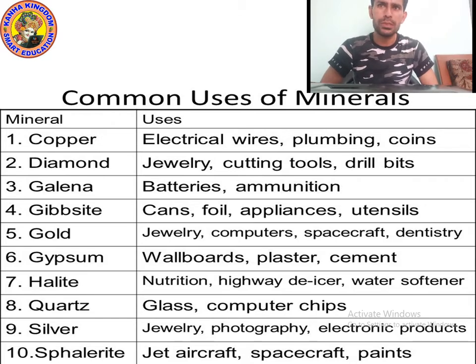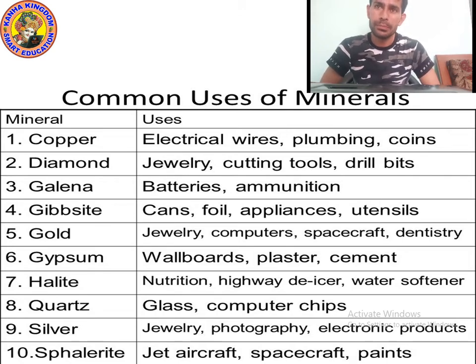Galena is used in batteries. And gibbsite is used for making cans, foil, appliances, utensils. If I talk about gold, you already know about gold, I need not explain too much. It is used to make jewelry, computers, spacecraft, dentistry. Gypsum.